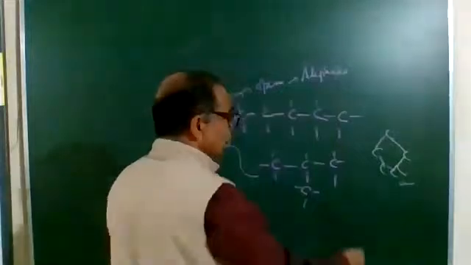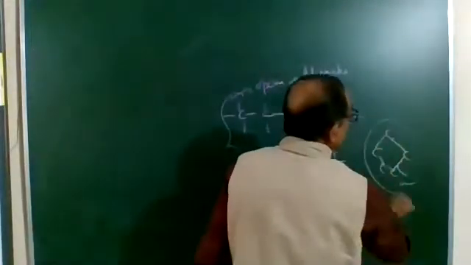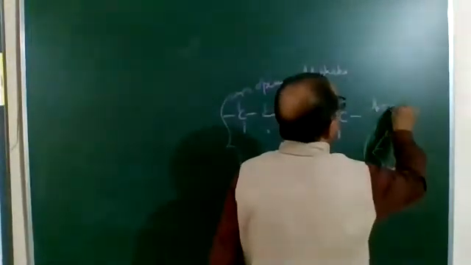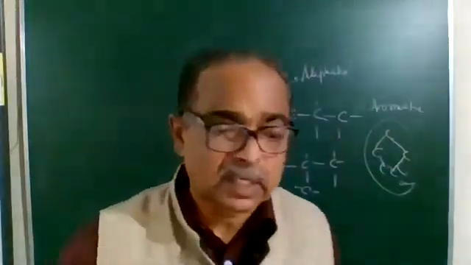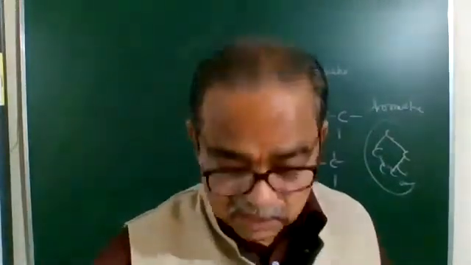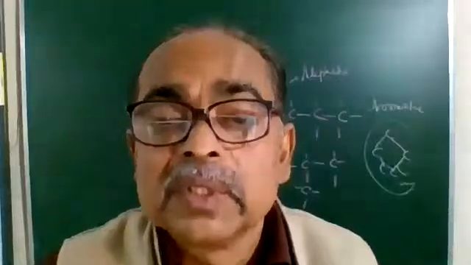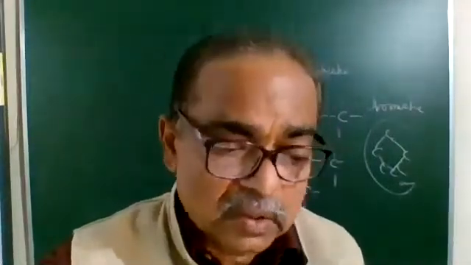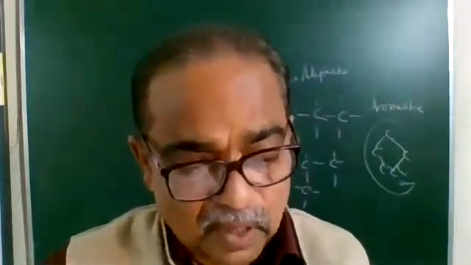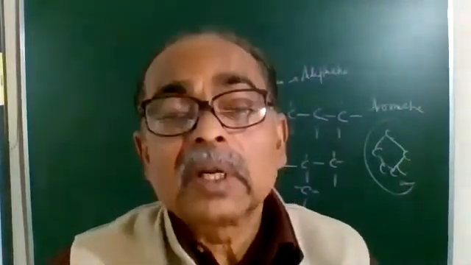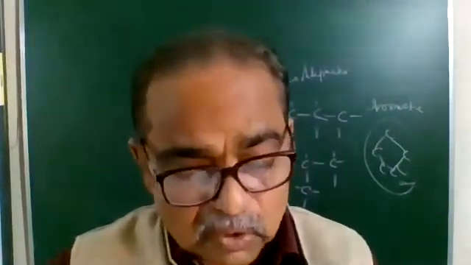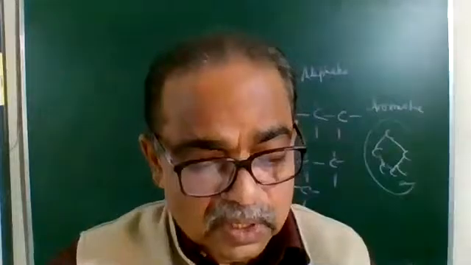And another one, when the carbon chain is in the form of ring structure, they are known as aromatic hydrocarbons. So hydrocarbons means carbon forms catenation, and due to catenation, we can have the carbon chain open chain, branch chain, or the closed chain or ring structure. Have you understood it clearly? It may be noted that no other element shows this property of catenation to the extent observed in carbon.